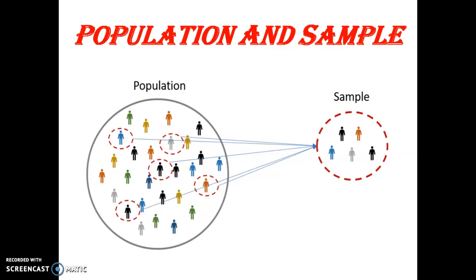Now, both have different uses. If we want to study the whole, the total, and get the correct solution, then the population method is best. In this method, all data are collected in more detail, but it is employed only when the area is small, like a small city. Otherwise, in vast or large areas, it is too time consuming and too much time is wasted.